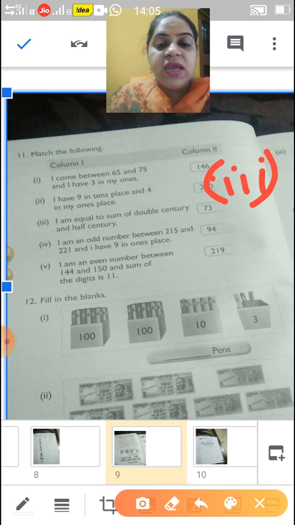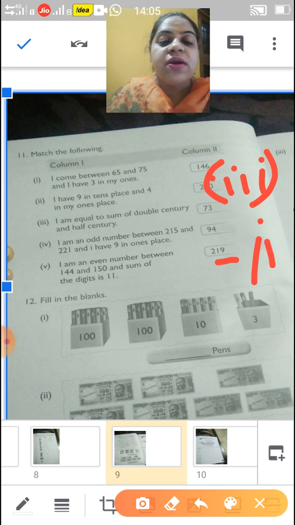Okay children. Next, I am an odd number between 215 and 221. I have 9 in ones place. So children, let's have a look. 9 in ones place. So that is 219. So this is your fourth.